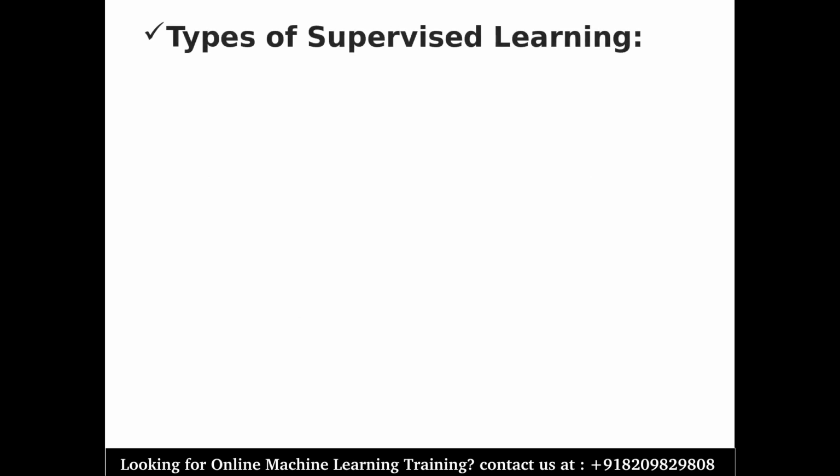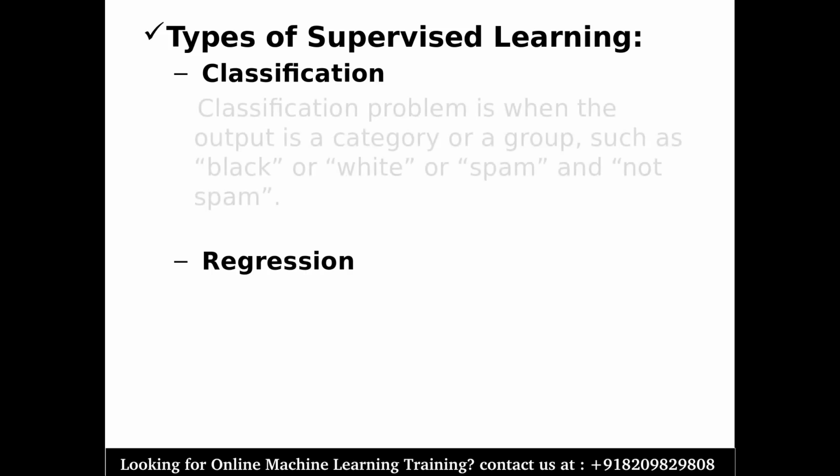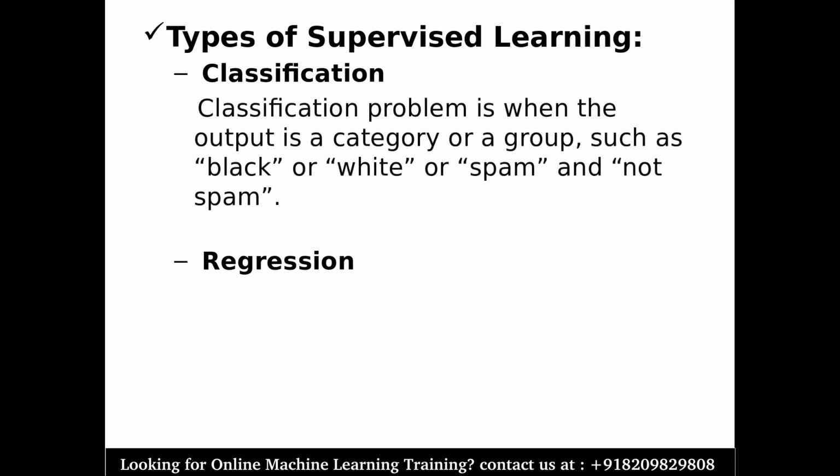Now, what are the different types of supervised learning? Because supervised learning also has some different subtypes. The first one is classification and the second one is regression. So firstly, what is classification and regression now? The first thing is, a classification problem is when the output is a category or a group, such as black or white, spam or not spam. So what does that mean actually?